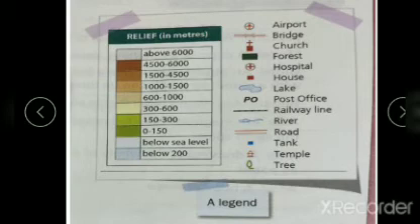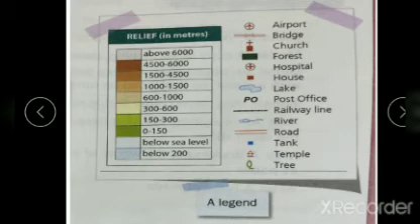Certain standard colors and symbols are used to show different features such as oceans, seas, mountains, plains, deserts, cities, roads, railways, etc. It is important to understand these colors and symbols because they help us to read the map. So we should know these different colors and symbols, what they represent, right? So in order to read a map, all maps follow a common scheme of colors.